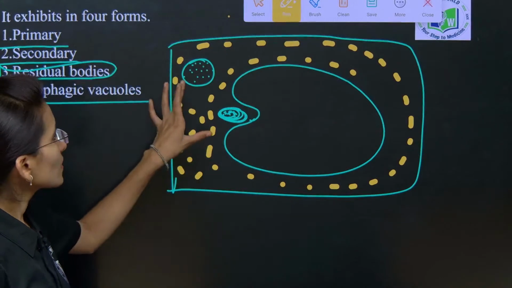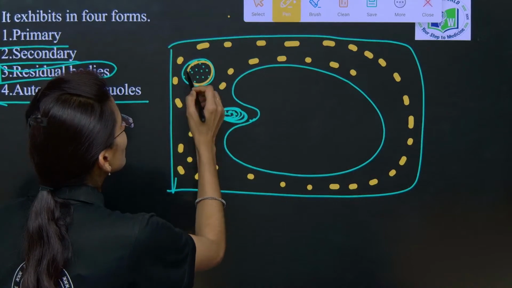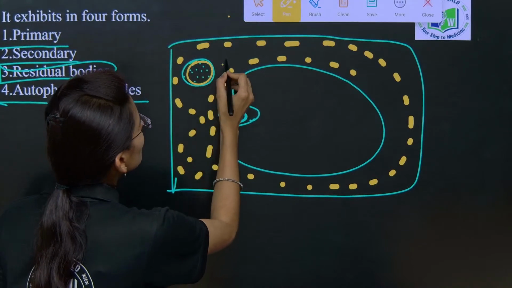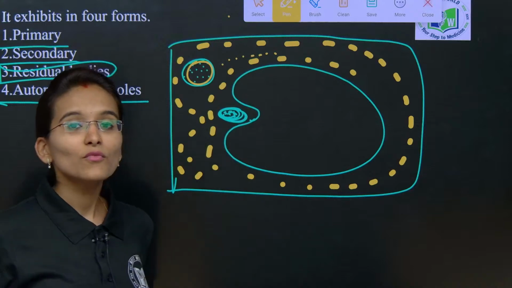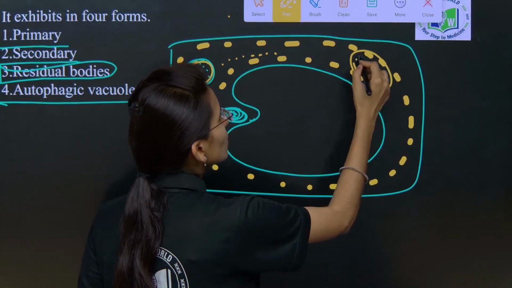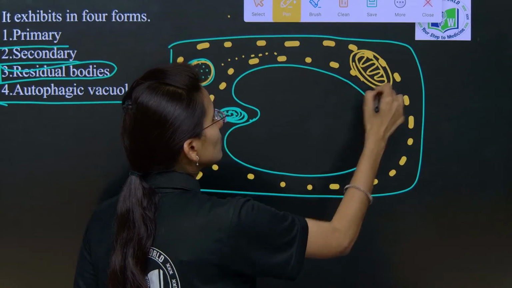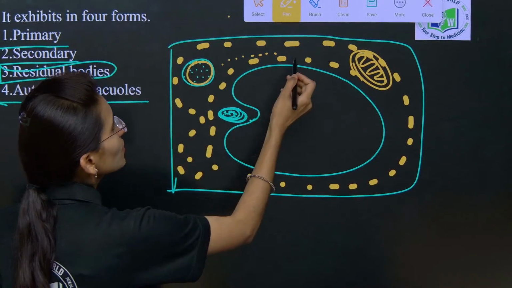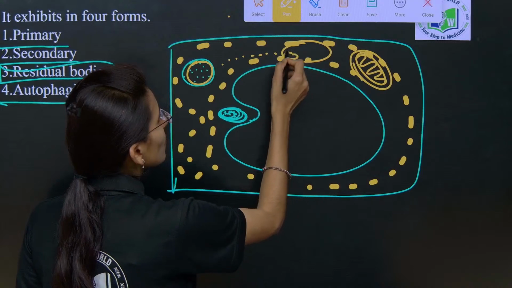And look into this. When the acid hydrolases are released into this cytoplasm, what happens? Suppose here we have one more cell organelle, mitochondria, and next the chloroplast.